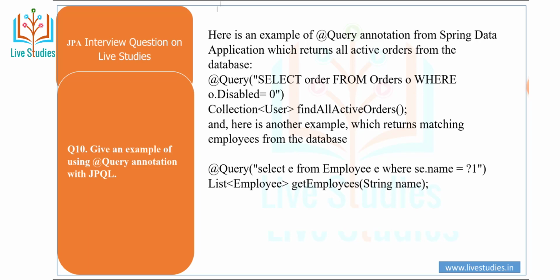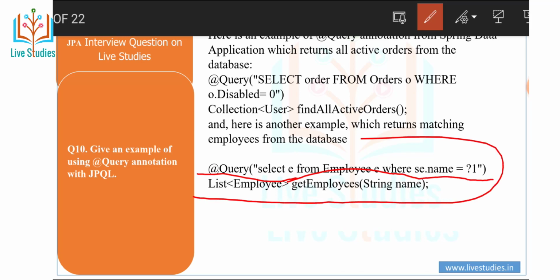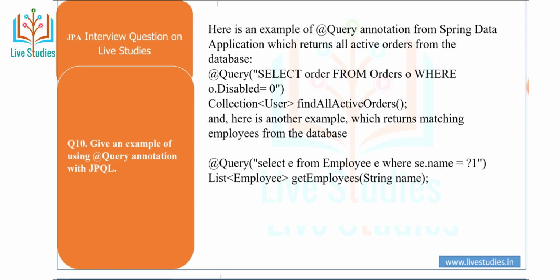And here is another example which returns matching employees from the database. @Query select from employee where employee.name is equal to 1, then list. You can provide this one.